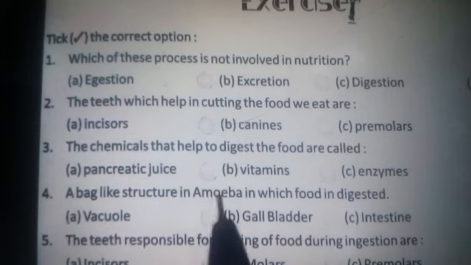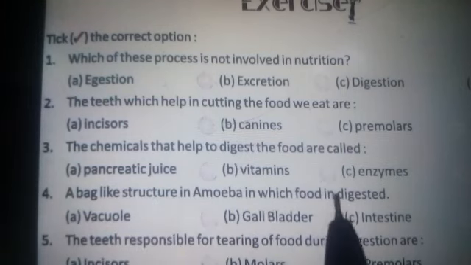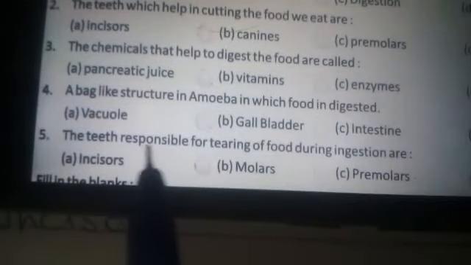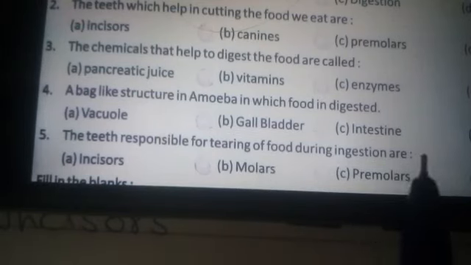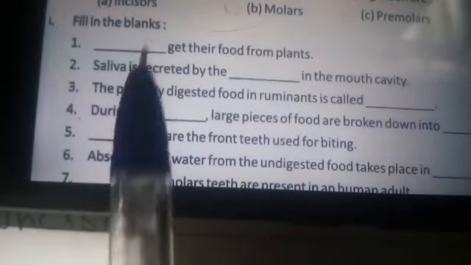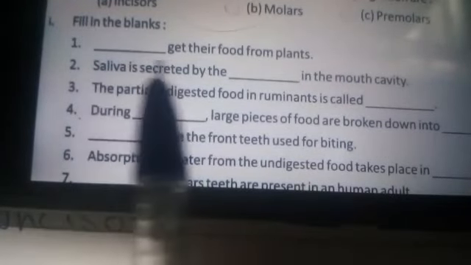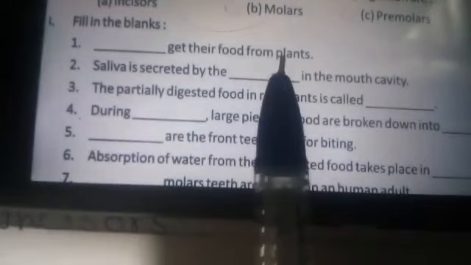A bag-like structure in amoeba in which food is stored: vacuole. The teeth responsible for tearing of food during ingestion are incisors. Second, fill in the blanks. Dash gets their food from plants, and the correct answer is herbivores.